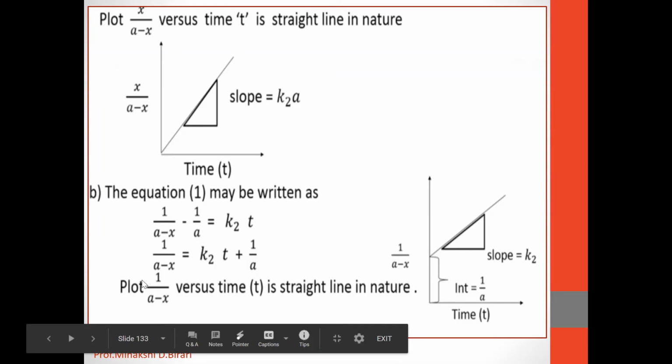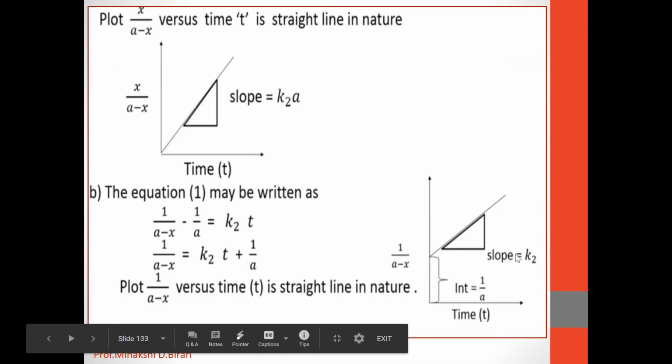And if we plot the graph of 1 upon A minus x versus time t, again we get a straight line, but it does not pass through the origin. So we get a graph like that. Here 1 upon A minus x is on the y-axis and time on the x-axis.